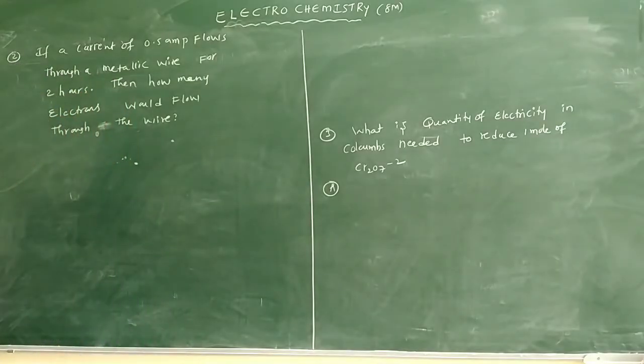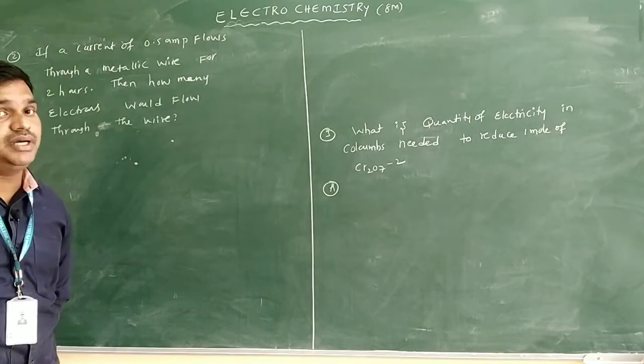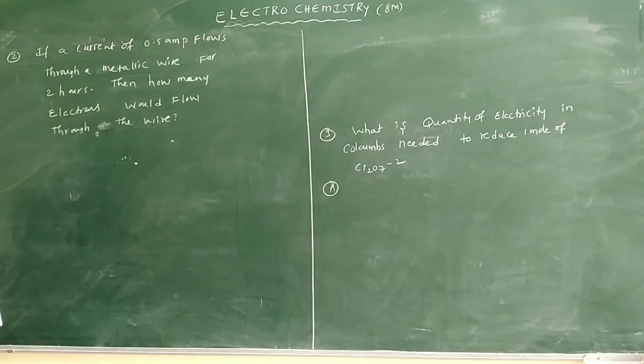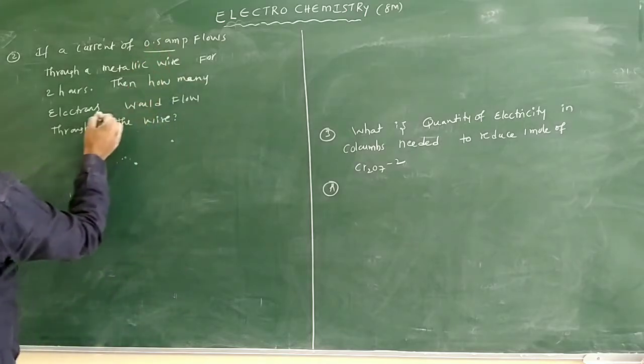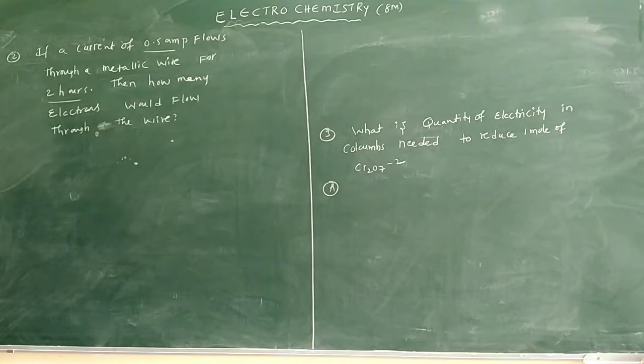See the next question. If a current of 0.5 ampere flows through a metallic wire for 2 hours, then how many electrons would flow through the wire? They are asking how many electrons can flow through the wire. The current is given 0.5 ampere and the time is given 2 hours only.